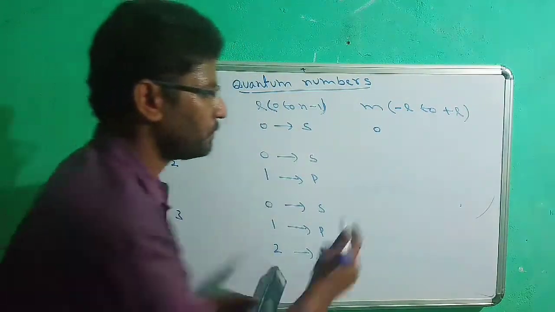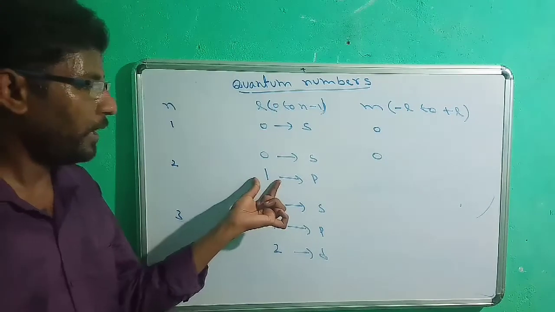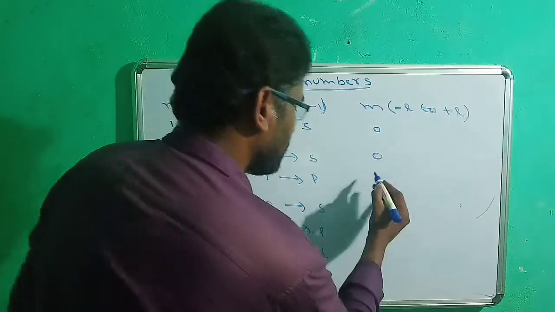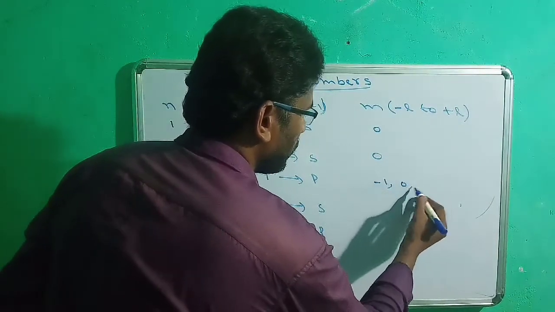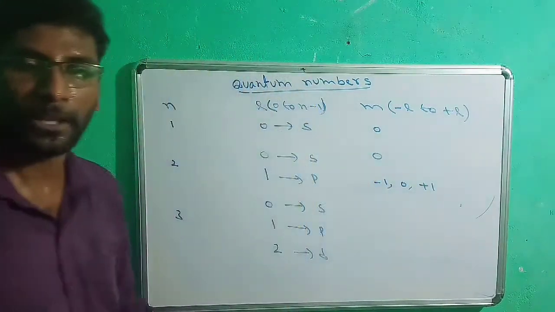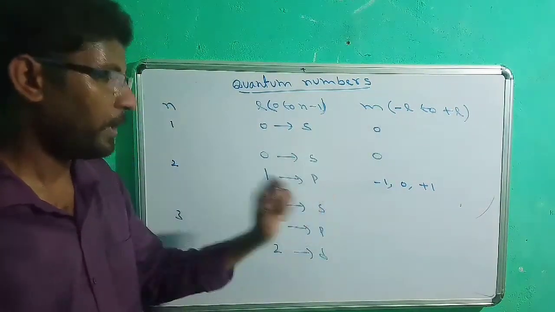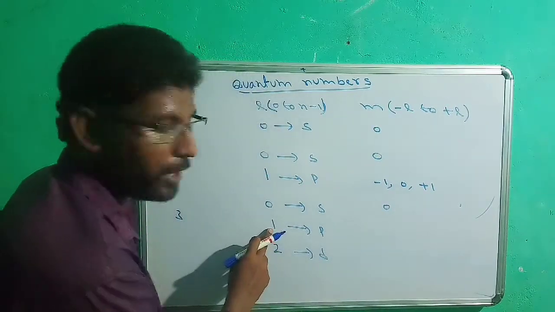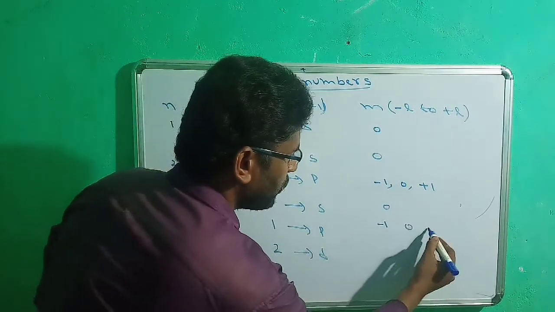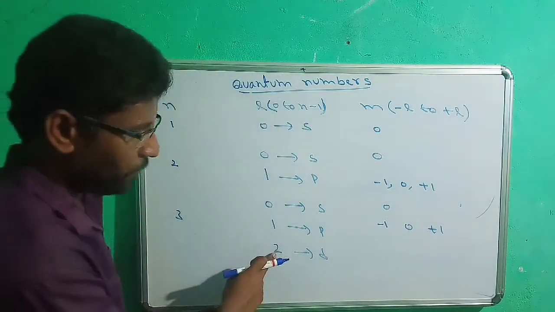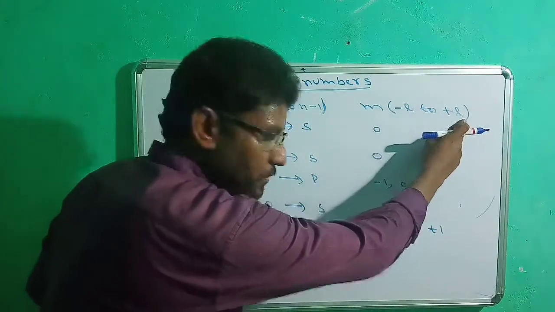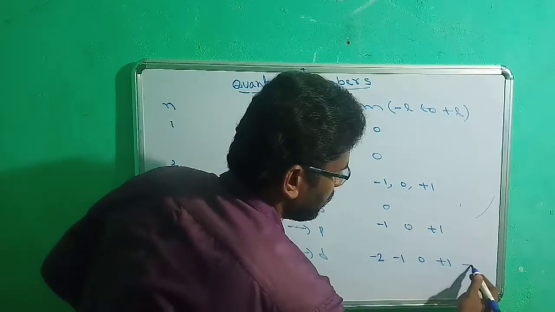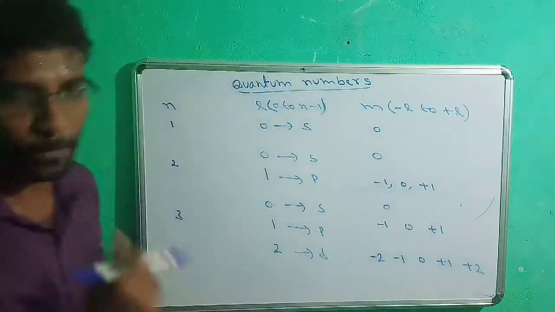This is also 0. This is also 0. And here the l value is 1, which means minus 1 to plus 1, which means minus 1, 0 and plus 1. There are 3 values possible for m for a p subshell. Similarly for this it will be 0, this is 1, so minus 1, 0 and plus 1. And for 2, minus 2 to plus 2, which means minus 2, minus 1, 0, plus 1 and plus 2. There are 5 values possible.